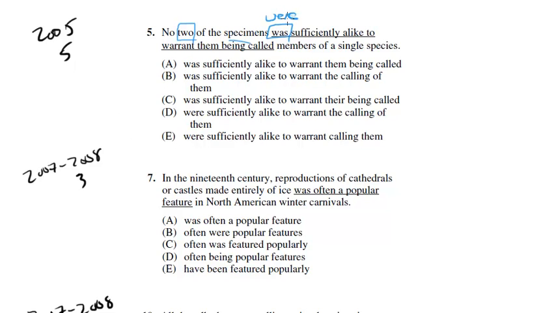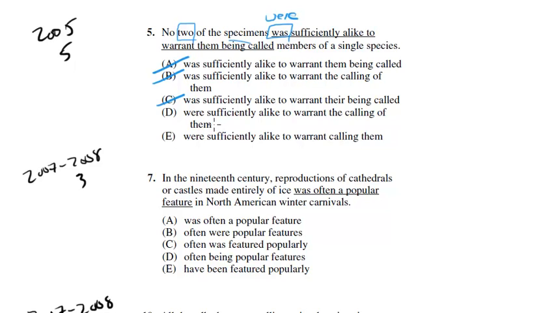So let's go ahead and get rid of anything with was. So A, B, and C are off the table. Now we're down to two choices, and we find the one which works better and which doesn't introduce another error. So let's look at D. No two of the specimens were sufficiently alike to warrant the calling of them members of a single species.